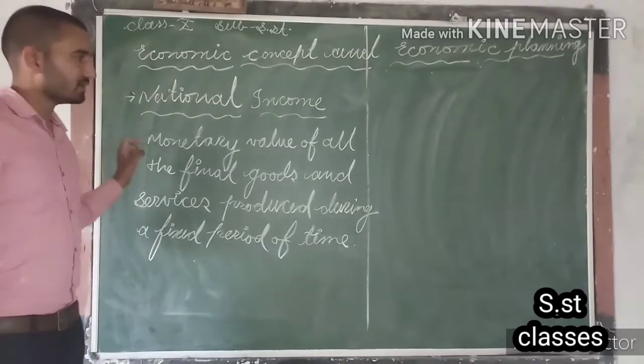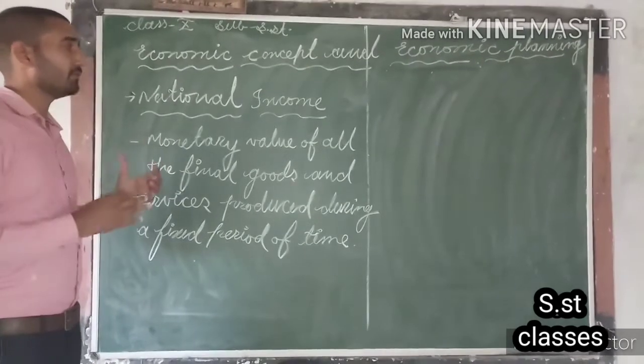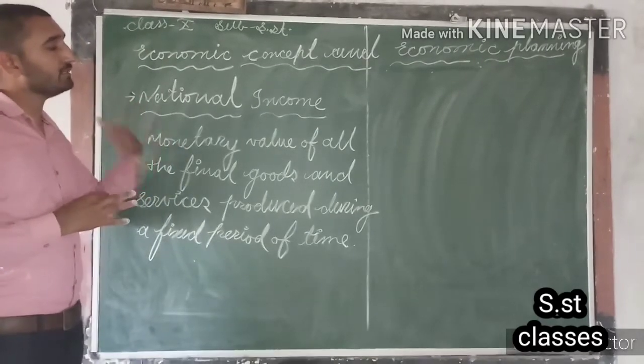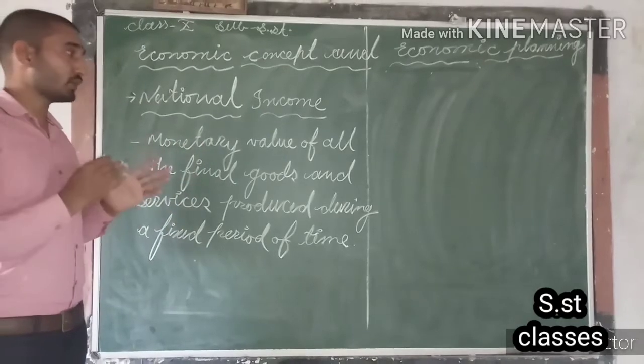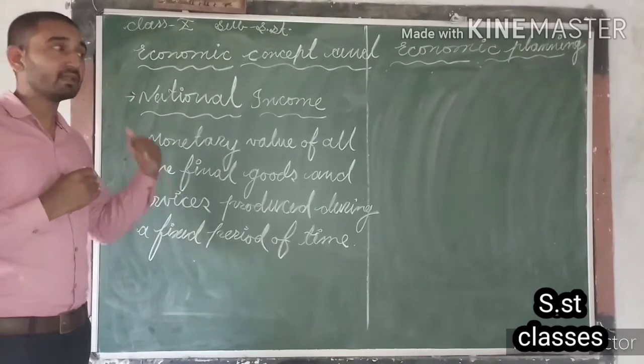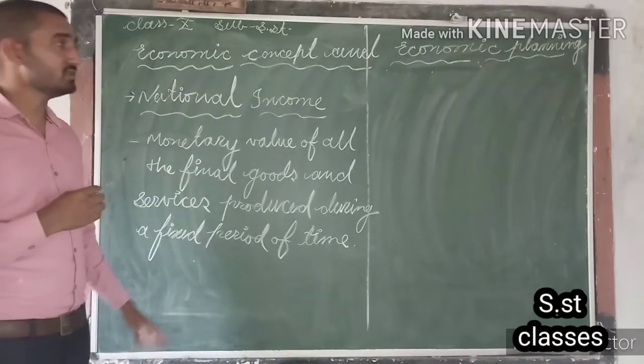In other words, national income is the total monetary value of all the final goods and services produced by the contribution of all the sources of production.